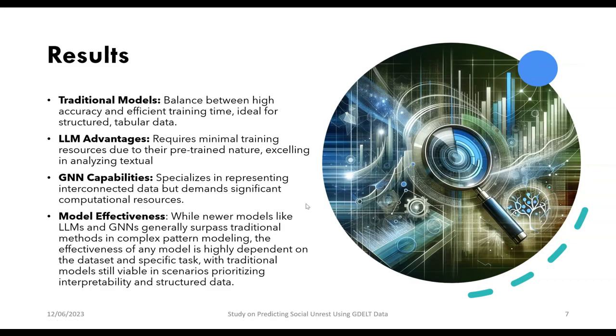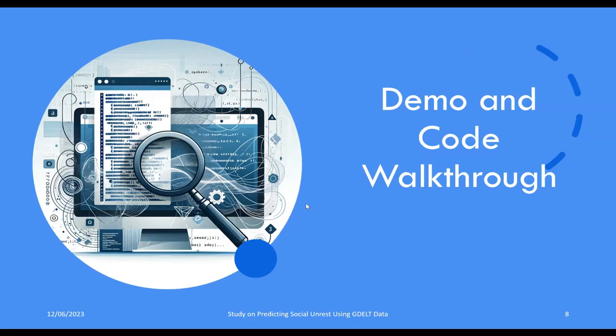Next, I'll address the results of our project. We found that traditional models have a good balance between the accuracy that they predict with as compared to the computational resources and the time that it takes. Newer models such as LLMs and GNNs do provide higher accuracies, but it comes at the cost of higher computational resources and time. More details and metrics have been provided in the P4 submission document. And now we'll go through the code and walk through our demo of the UI.